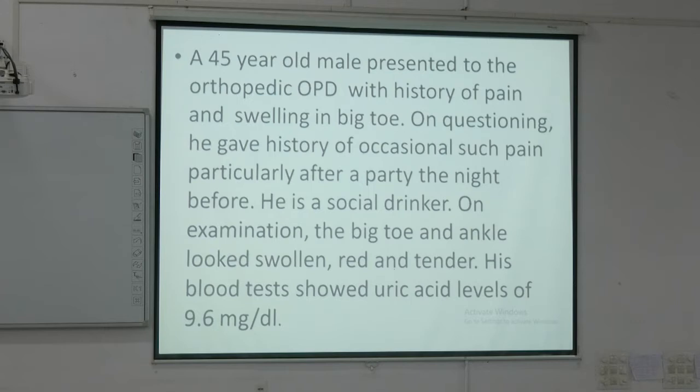Normal level of uric acid is up to 6, or you can say up to 6.7 mg per dl. So it is increased. So it is a case of gout. Now the probable diagnosis is gouty arthritis.